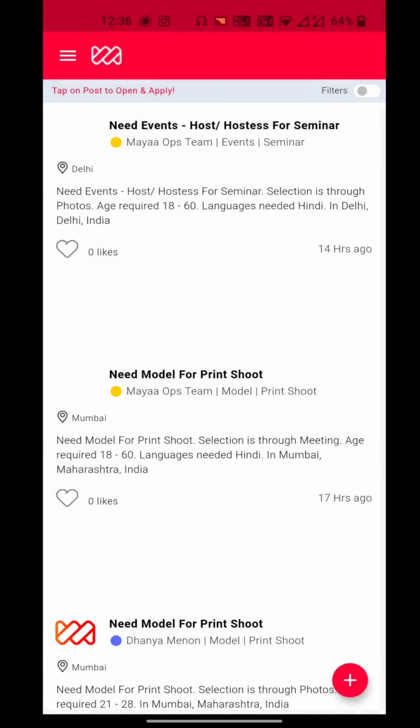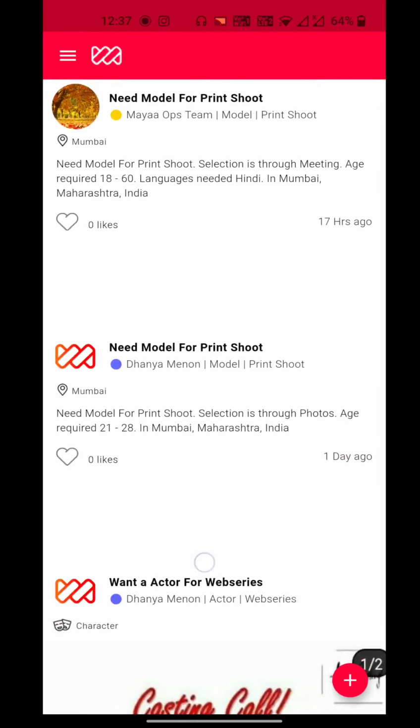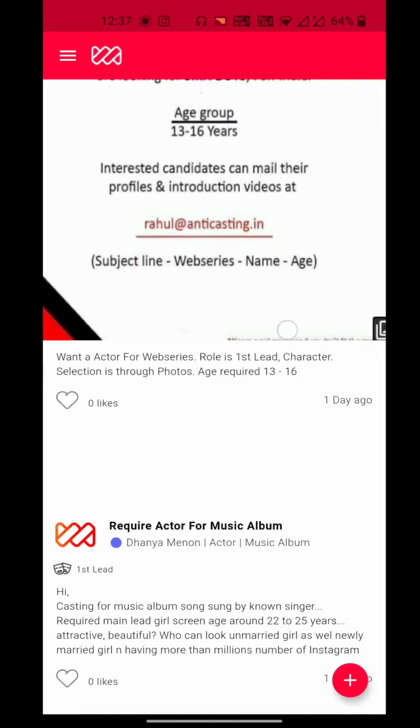As soon as you open the Maya app, you will be able to see all the work related posts. You can apply according to your requirement and interest. Suppose you are interested in applying for some work opportunity or knowing about some work related details. In that case, you can click on that specific post and all the details would be available on your screen.